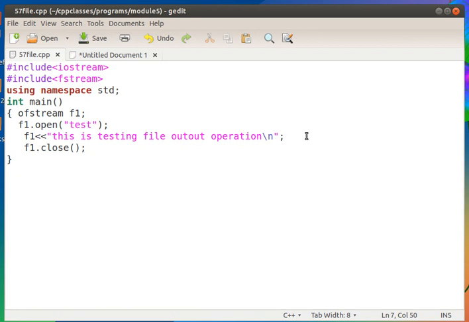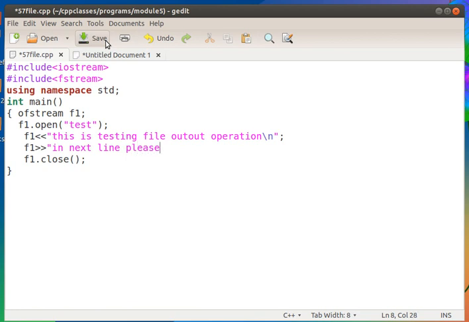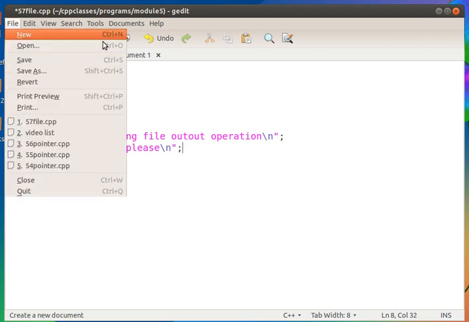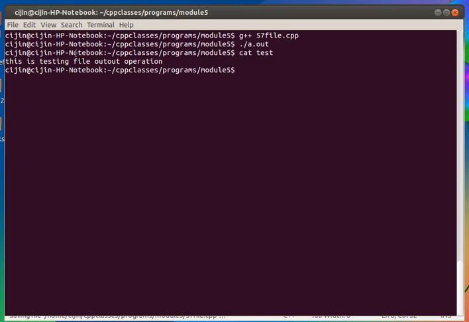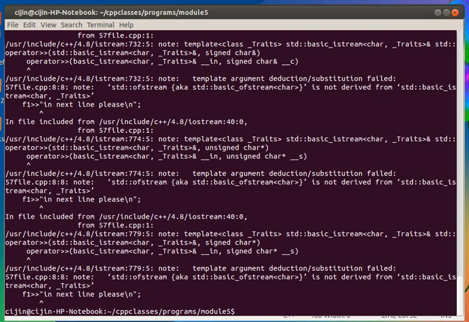Now I am using one more printing statement, in the next line please. Okay, because we have given that slash n there, so it will come in the next line. We will try to compile this. Error.